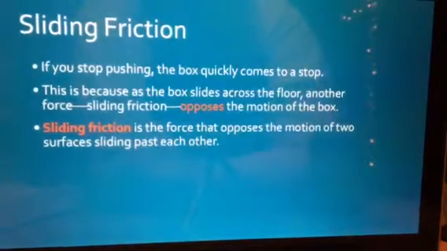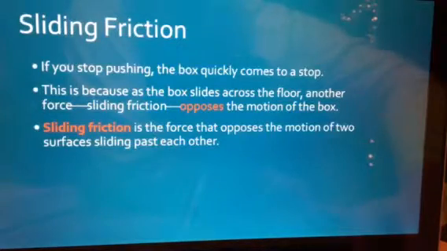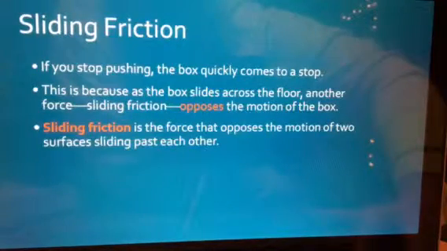Another good example of sliding friction is rubbing your hands together back and forth really quickly. You're using kinetic energy to move your hands and create that sliding friction, and heat is also produced. Whenever you have frictional forces, heat is a byproduct.